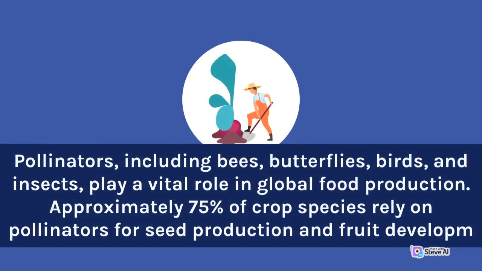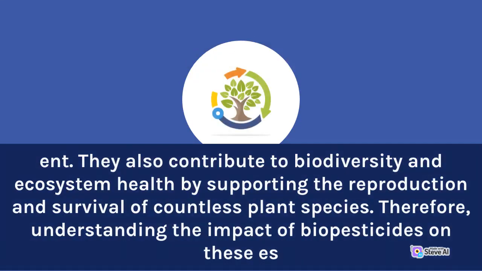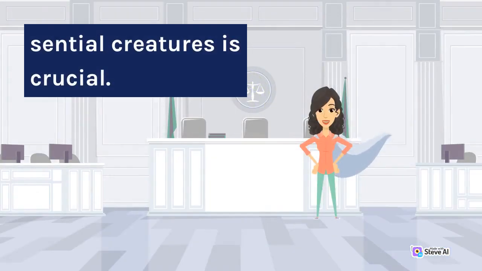Pollinators, including bees, butterflies, birds, and insects, play a vital role in global food production. Approximately 75% of crop species rely on pollinators for seed production and fruit development. They also contribute to biodiversity and ecosystem health by supporting the reproduction and survival of countless plant species. Therefore, understanding the impact of biopesticides on these essential creatures is crucial.